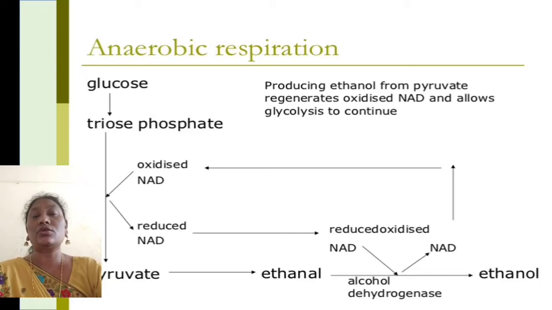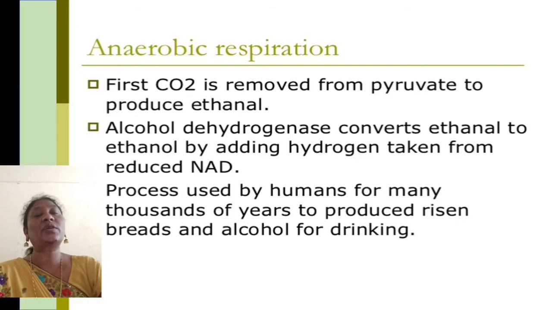So the glucose molecule triose phosphate reduces the NAD and converts into pyruvate. The reduced NAD then reduces the oxidized NAD into 2 NAD, and the pyruvate gives rise to ethanol. In the presence of alcohol dehydrogenase, there will be production of ethanol. So it is a cyclic process of anaerobic respiration.